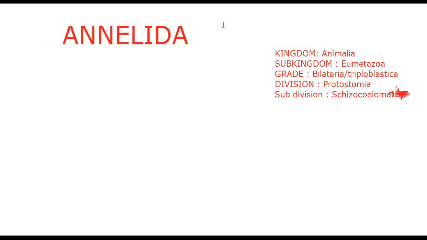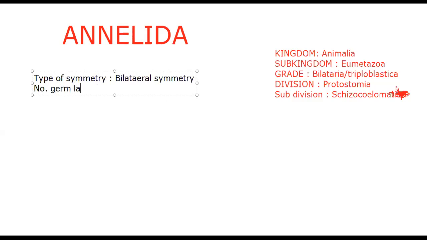Okay, then let's come to the type of symmetry. Radial symmetry or bilateral symmetry? Because it belongs to the grade Bilateria, we say bilateral symmetry. Type of symmetry in phylum Annelida: bilateral symmetry. Next, number of germ layers. Three germ layers: ectoderm, endoderm, and mesoderm.